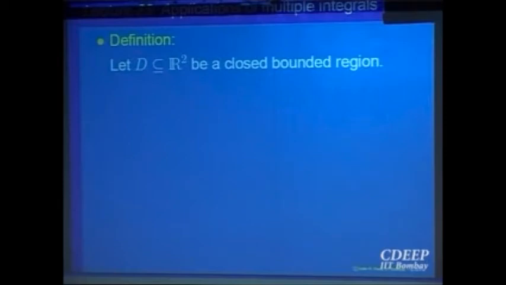So as I said earlier, consider the notion of a double integral or a triple integral. Supposing you have a double integral over a domain and you are integrating the constant function 1. So what will the answer be? If you are taking a function of two variables and integrating over a domain D in the xy plane, and you are integrating the constant function 1, that means in those summations, when you subdivide your domain D into smaller rectangles, the function is 1. So you will only be getting the sum of the areas of those small portions. So in effect you will be computing the area of that domain.